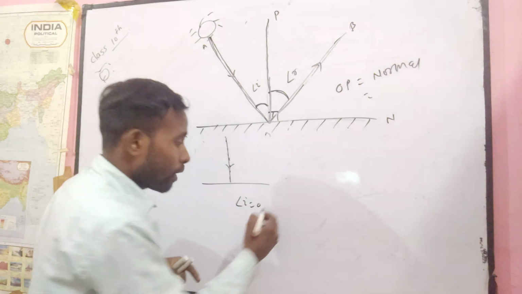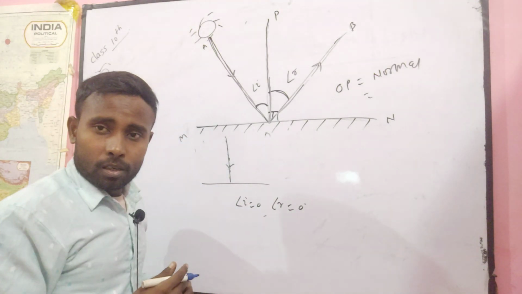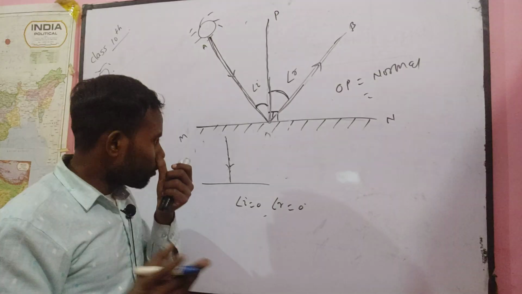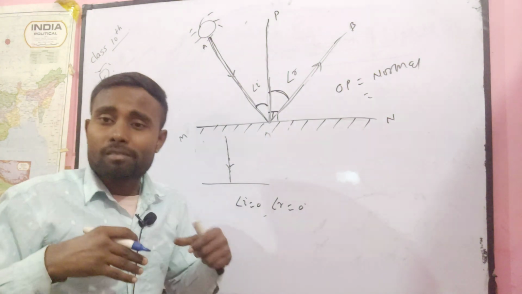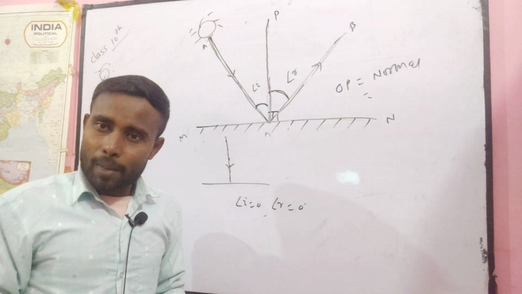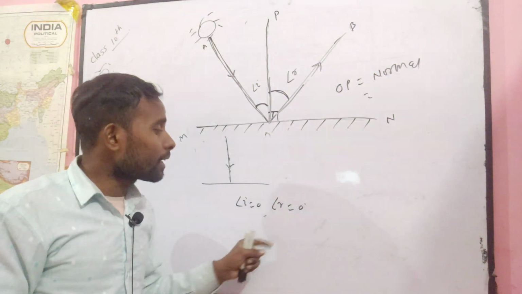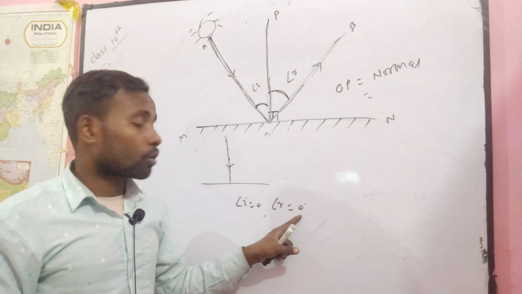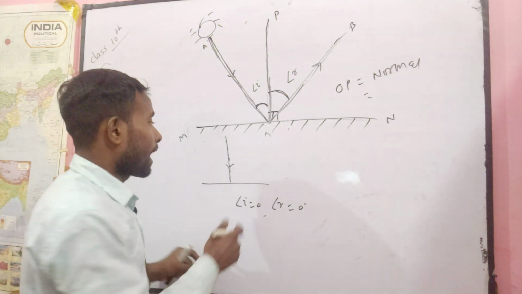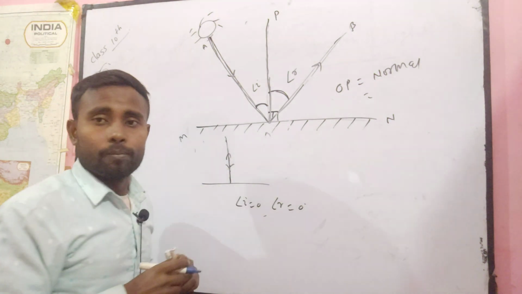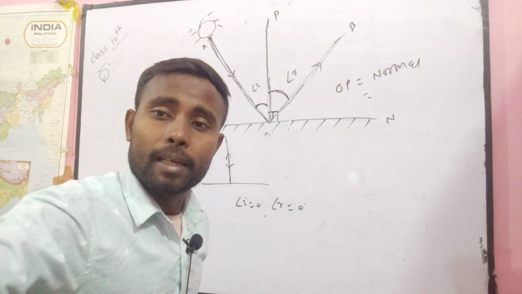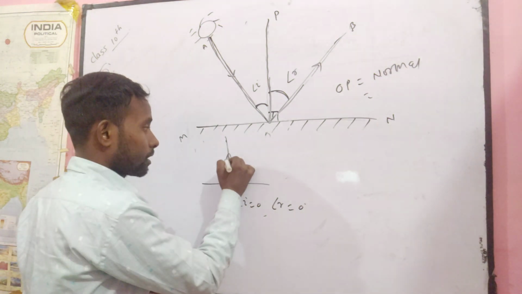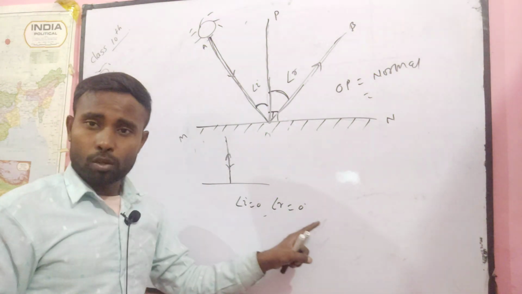When angle i is equal to 0, what will angle r be? Also 0, according to the law of reflection of light. So you have to understand it. When a light ray is incident normally on a surface, angle r is equal to 0. This light ray will return here, back in the same medium. So I think you understand very well. It returns in the same medium, so angle r is equal to 0 degrees.